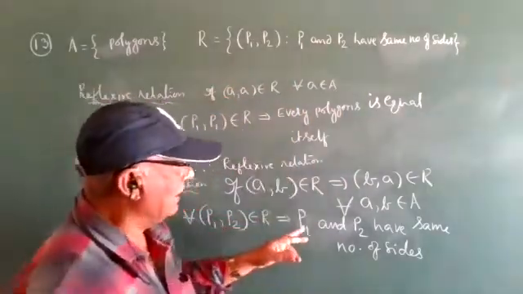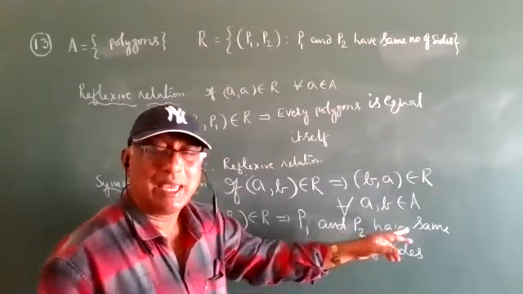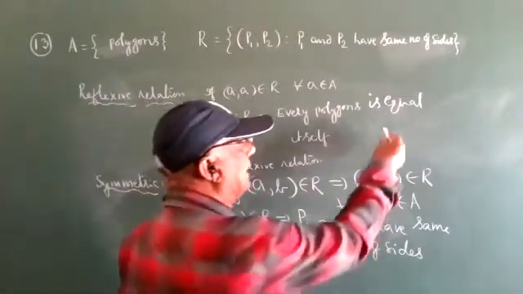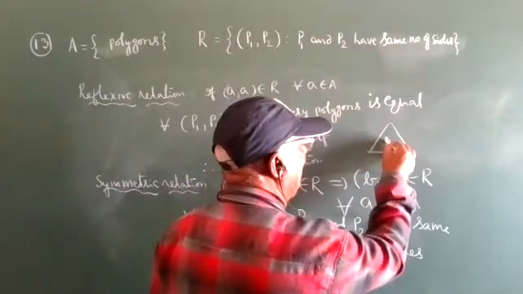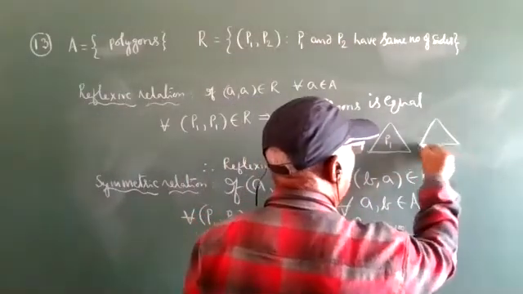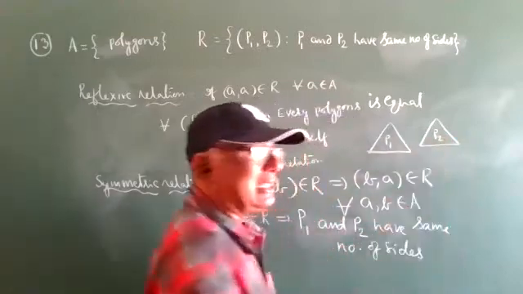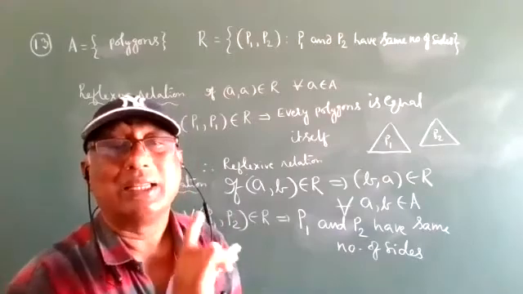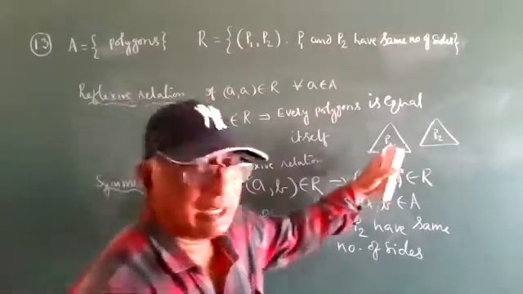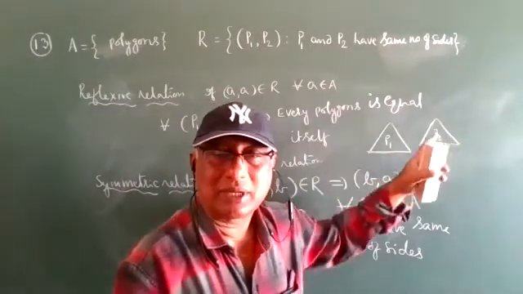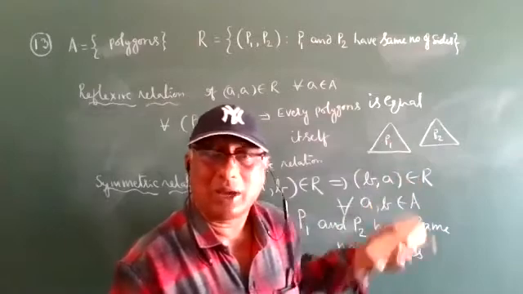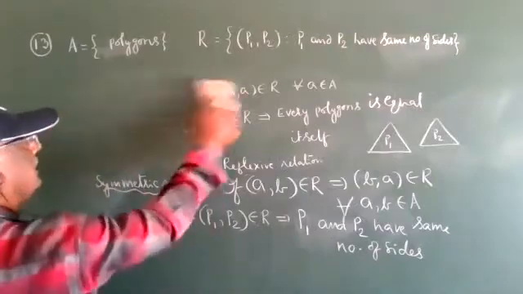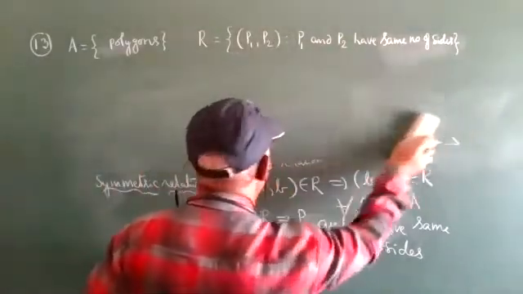Okay? Right, everyone see. P1 and P2 have the same number of sides. If P1 is a triangle, it has 3 sides. Another triangle, P2, also has 3 sides. So P1 and P2 have the same number of sides, 3 each. That means P2 and P1 also have the same number of sides. Now I will write the reverse order.